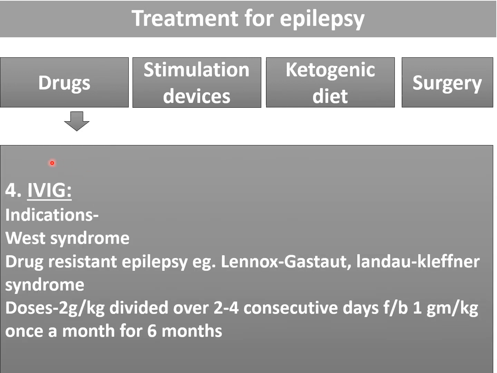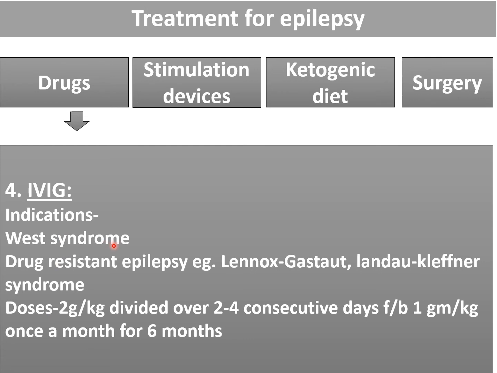Fourth drug is IVIG. It is indicated in West syndrome and similarly also in drug-resistant epilepsy, example Lennox-Gastaut and Landau-Kleffner syndrome. And regarding doses of IVIG, it is not directly indicated in West syndrome.